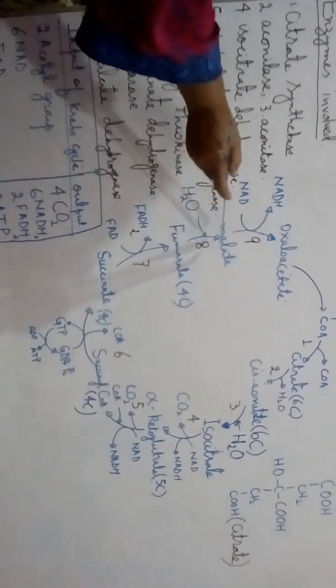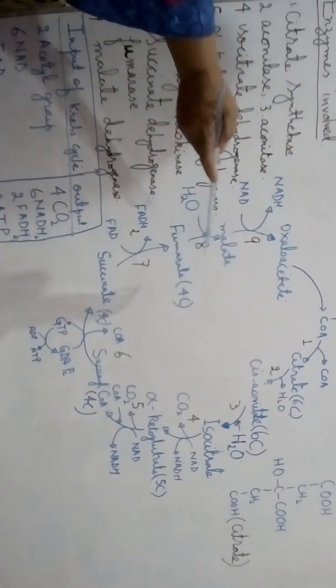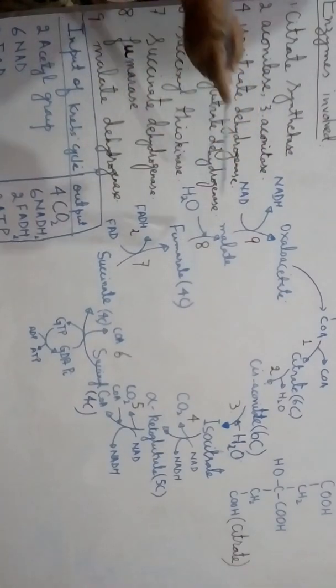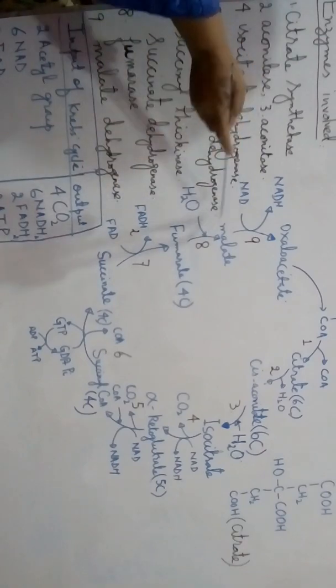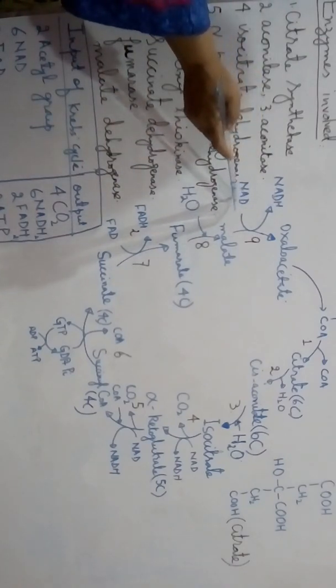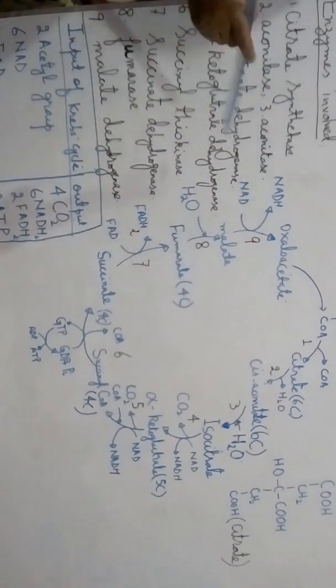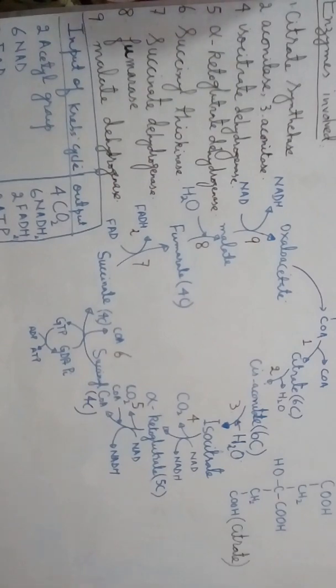Fumarase. And then finally malate gets changed into oxaloacetate, and during this step the enzyme involved is called malate dehydrogenase, because it brings about dehydrogenation or removal of hydrogen, and as a result this NAD gets changed into NADH, because those hydrogens are picked up by this coenzyme NAD.